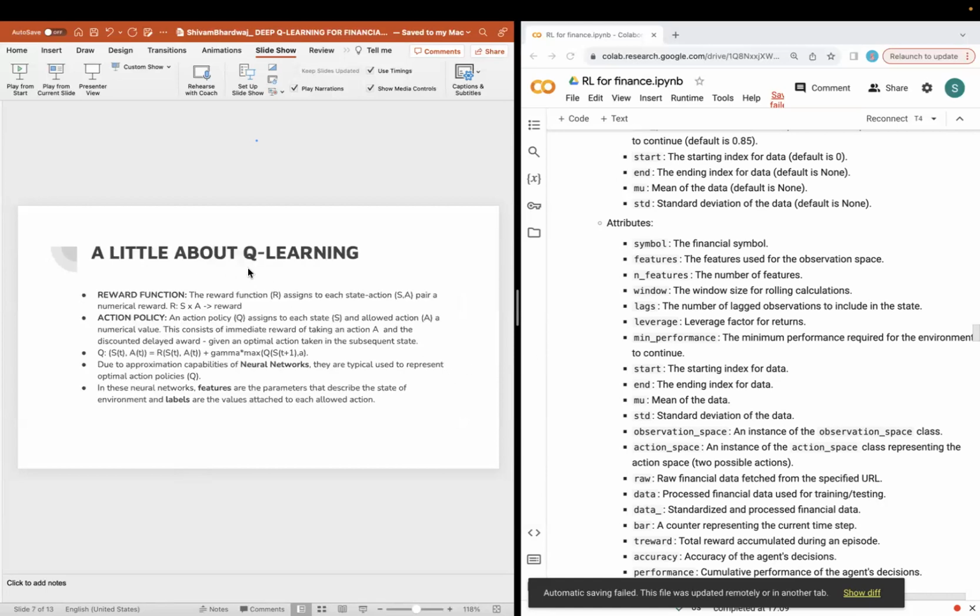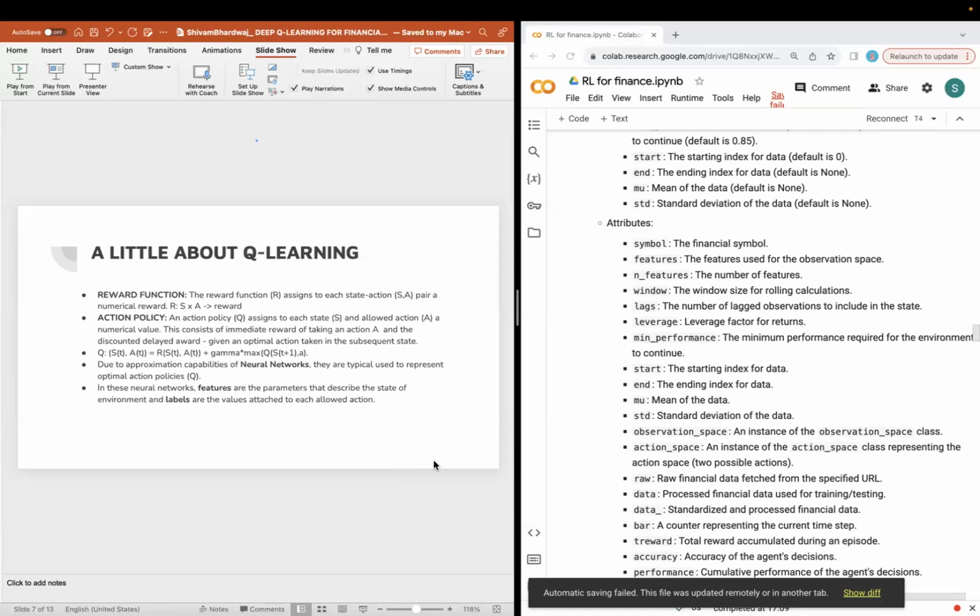So talking a little about Q-learning, here we have a reward function. The reward function assigns to each state-action pair a numerical reward. We have an action policy which assigns to each state S and allowed action A a numerical value, which consists of the immediate reward of taking an action A and the discounted delayed reward, given an optimal action taken in the subsequent state.